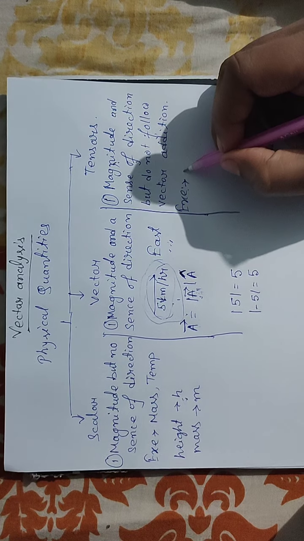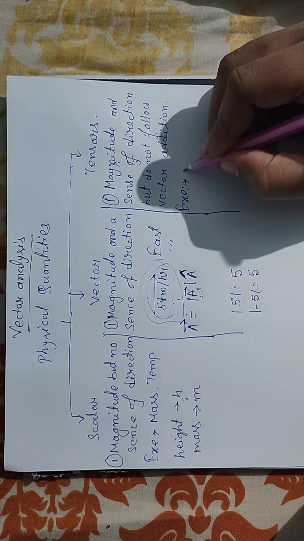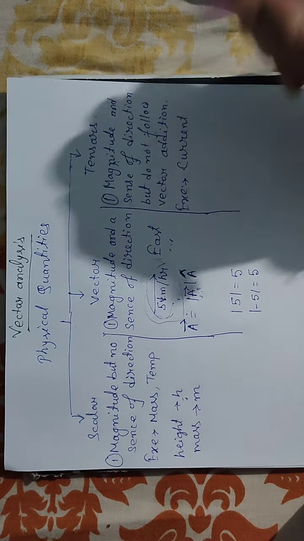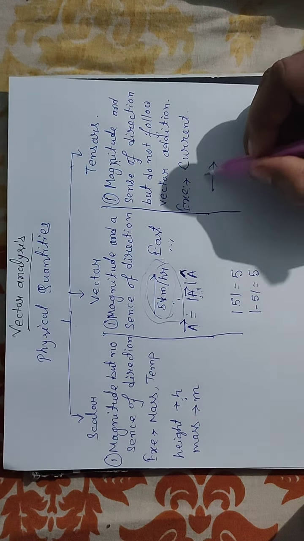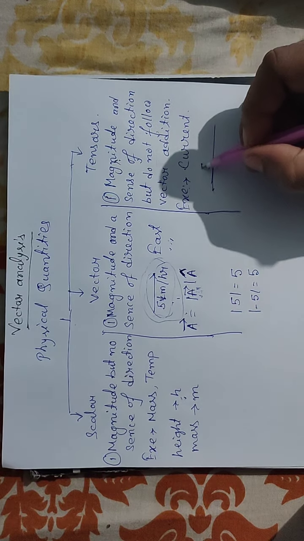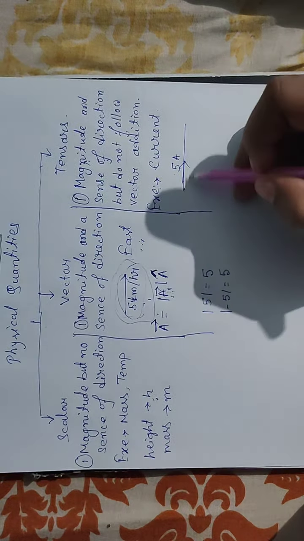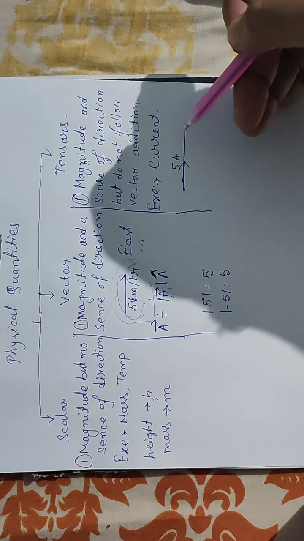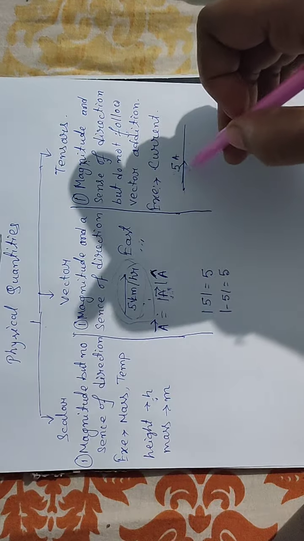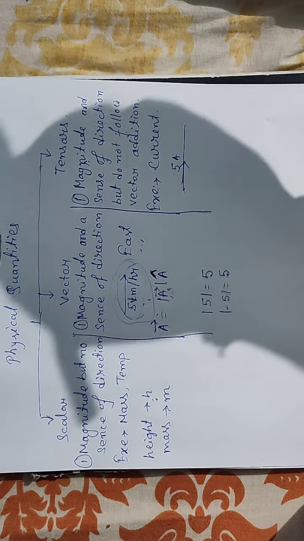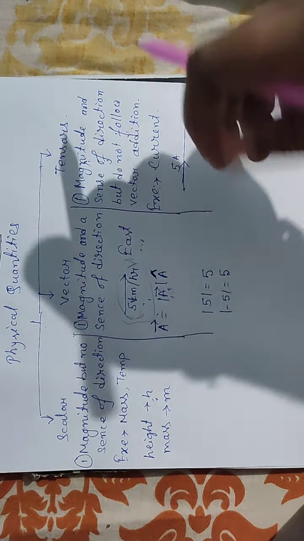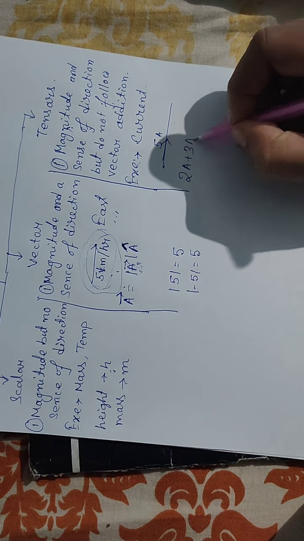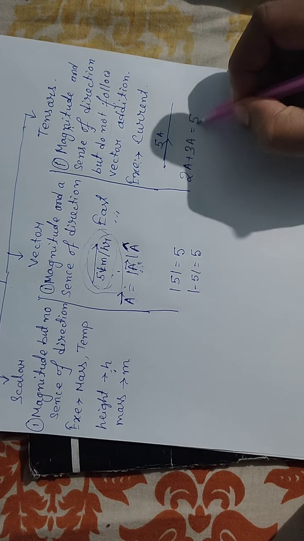Examples of tensors are, suppose, current. Suppose a 5 ampere current is flowing. Suppose this is your wire, a 5 ampere current is flowing. So current has a direction. In which direction is the current flowing? In this case, the current is flowing to the right side. It can flow left side also. So current has a direction, but it does not follow the vector addition rule. That means, suppose 2 ampere current plus 3 ampere current is equal to 5 ampere current.